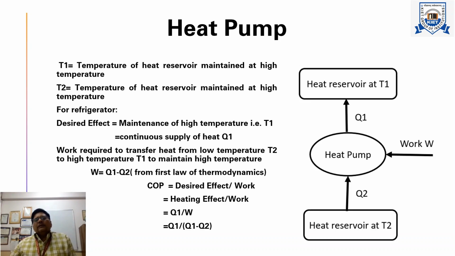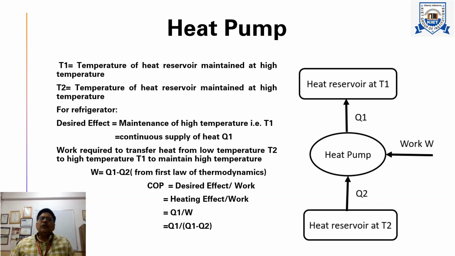So suppose this is a heat pump, surrounding temperature is T2 and our system temperature is T1. Since the temperature of the surrounding is lower than the system temperature, obviously heat from this system will leak to the surrounding, and its temperature will again become lower.